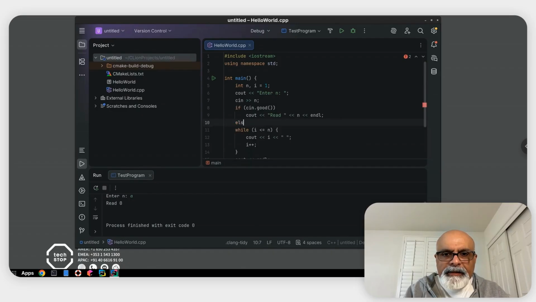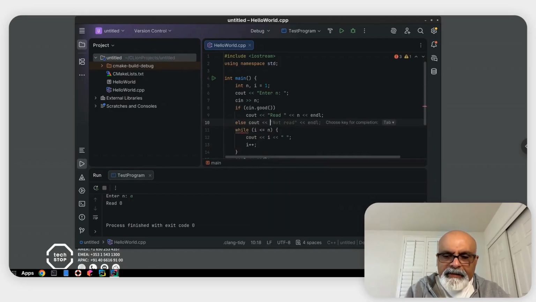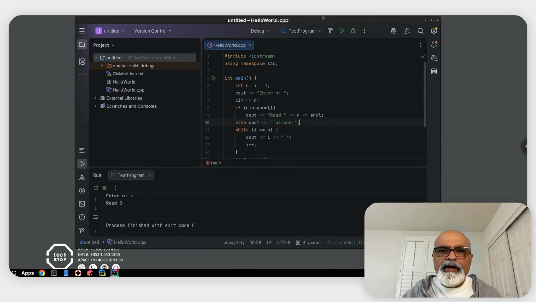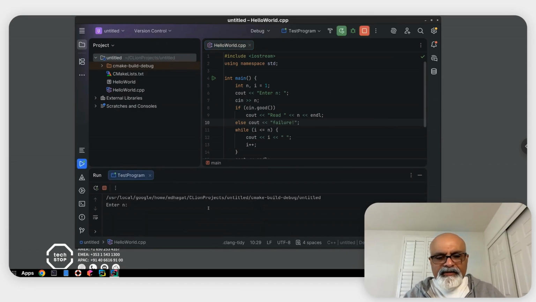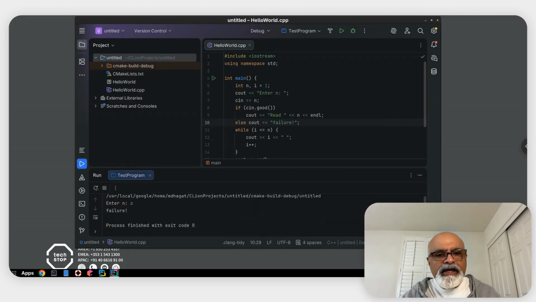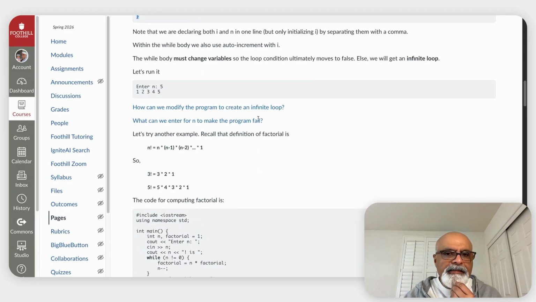Else, we print out, for example, failure, right? So let's try that out and see whether it shows us something else. Here, if we enter A, it said, oh, I got some bad input. So let's go back to our lesson. That is what I'm talking about here: how can we make the program go into an infinite loop, and how can we make the program fail?